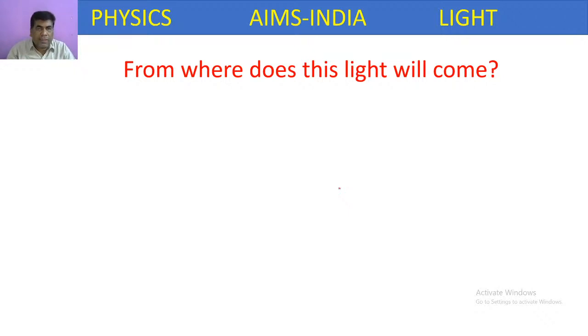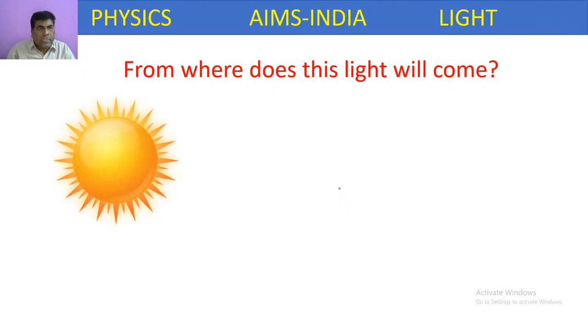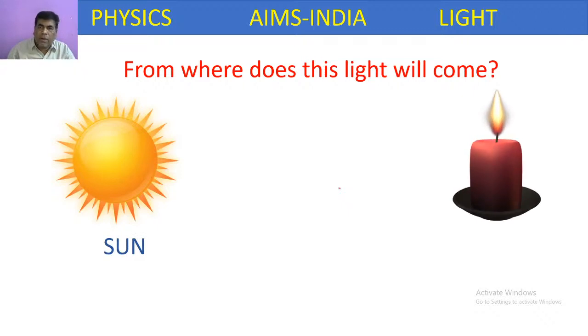Actually, where does this light come from? The sun is the primary source of light. Whatever light we are making use of on the earth, most of it is coming from the sun, because the sun is the primary source of light. Not only the sun, even from objects like candle or tube light or glowworm, we can also observe light. These kinds of objects also emit light.